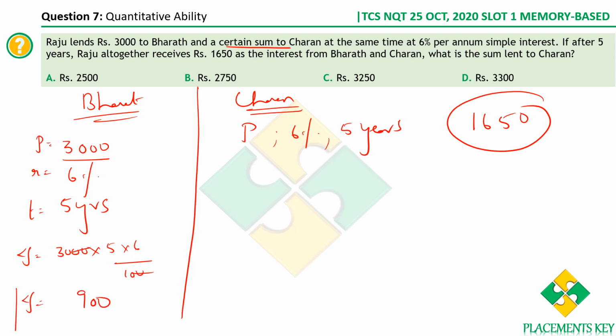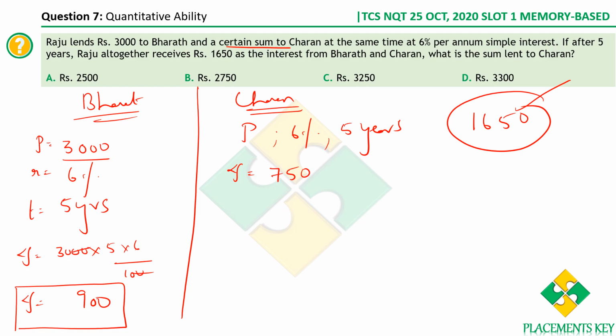Therefore he has earned an interest of 900 by lending to Bharat. The total interest is 1650. Therefore, what is the interest earned by lending to Charan? We just have to subtract 1650 minus 900. Therefore the interest earned by lending to Charan will be 750.